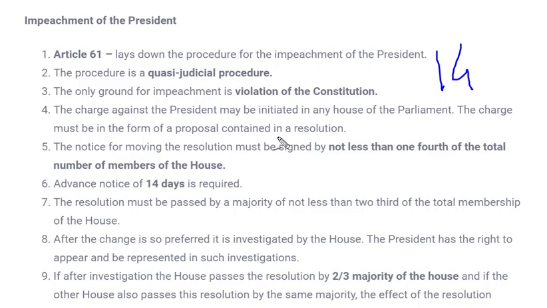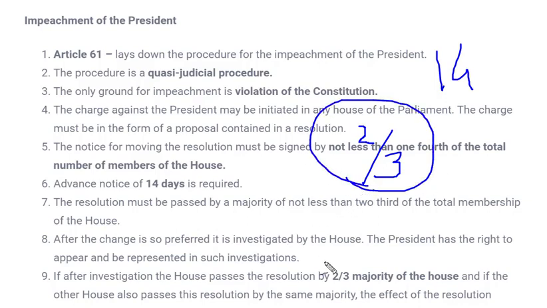After that, once this resolution has been passed, voting is done in the same house in which 2/3 of the majority should accept that yes, the ground on which this resolution has been passed for impeachment of the president is correct and the president needs to be removed from office. Now once this 2/3 majority is given, this resolution is passed to the next house.